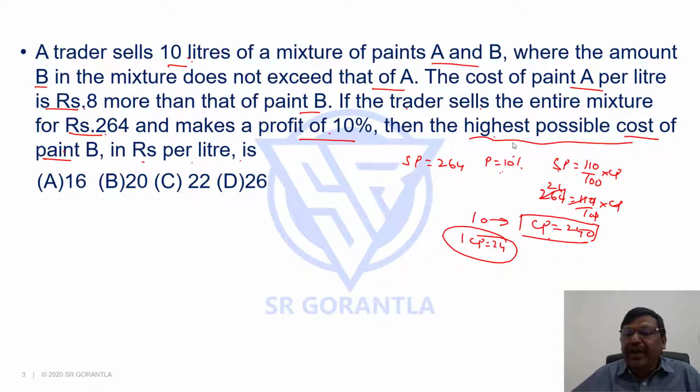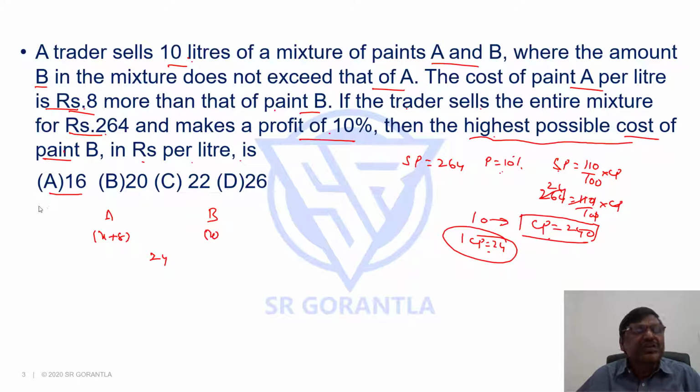Here we have to find the highest possible cost of paint B. Let it be X rupees per liter. And cost of A is how much? Cost of paint A is rupees 8 more than that of B, so it is X plus 8. Now, when I mix them, the average cost should come to 24. What is the possible answer?